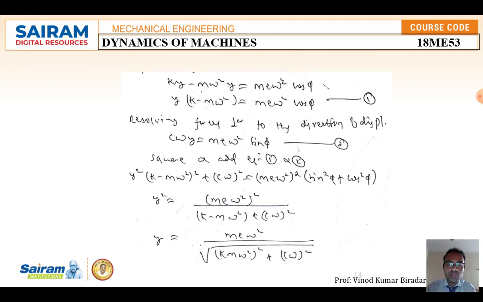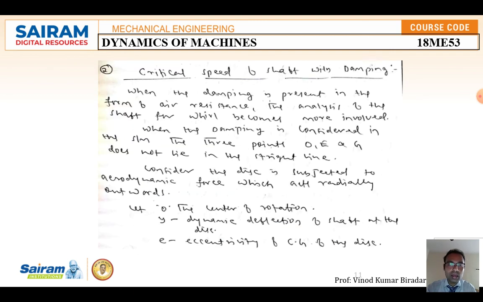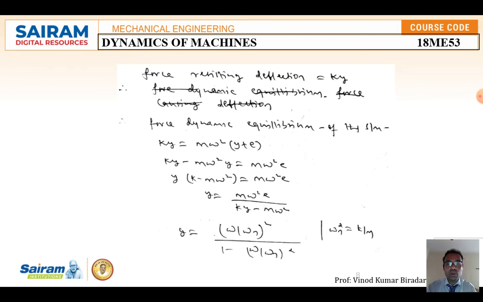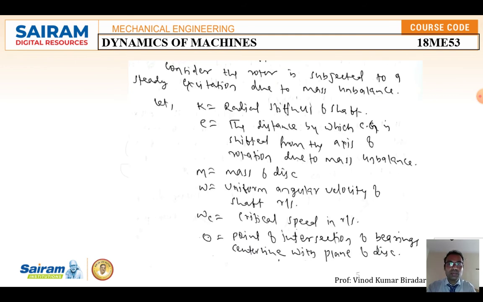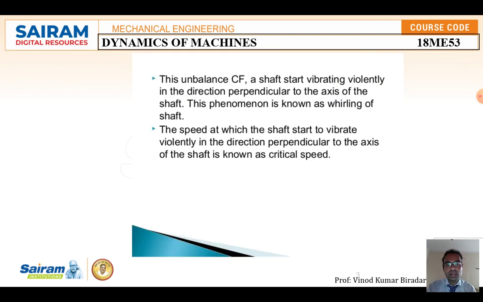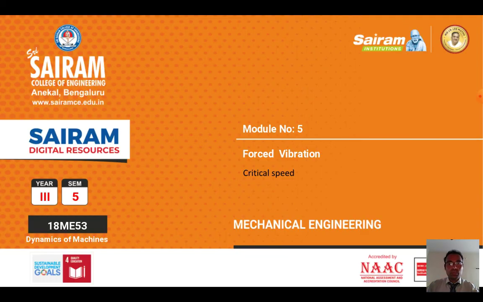So this is about the two derivations of critical speed, with damping and without damping. Both derivations are very important when considering this model. Just to remember, critical speed is the speed at which the shaft vibrates violently in a transverse direction. But at critical speed we cannot run the shaft; we operate the shaft only in the normal range. So it is very important to ensure that whirling at the critical speed does not occur at the operating speed.